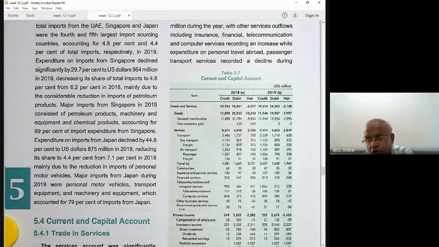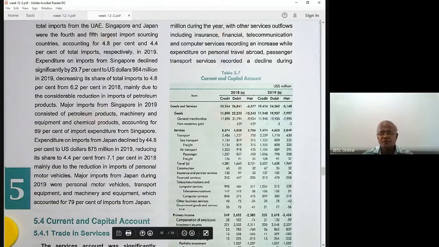But there are some essential imports. Oil, you can't say no. You have to have this. Then some food items, there are compulsory food items. You can't say no to these, and this will go down, but not that much. You can see these are the service account. Then let's go to the primary income account.